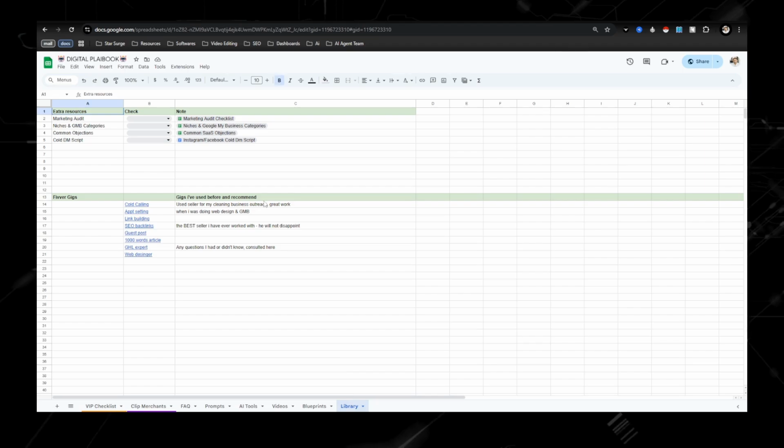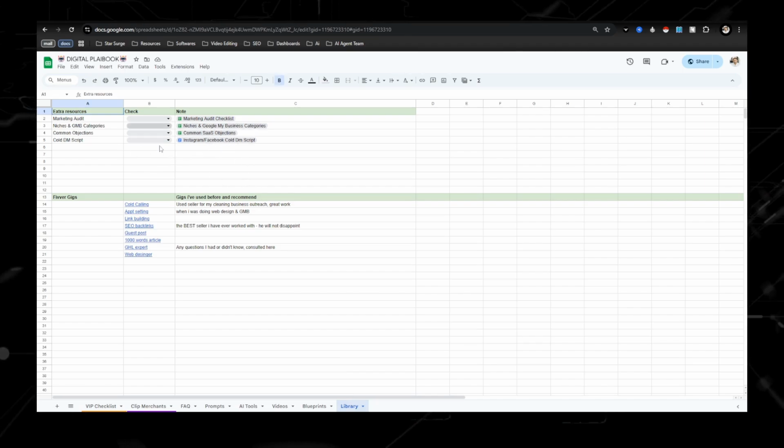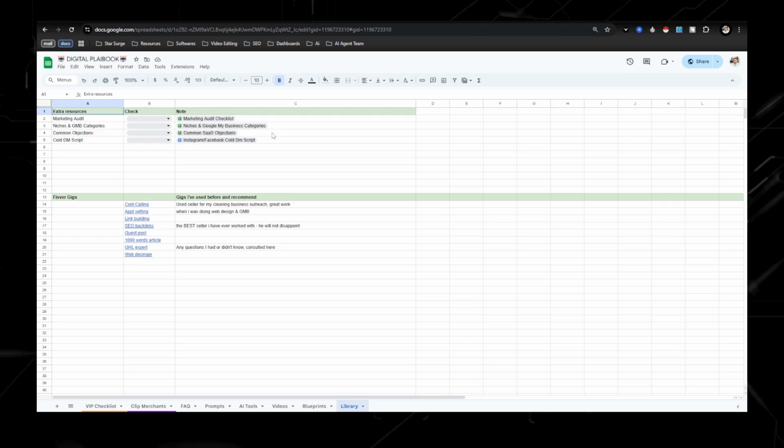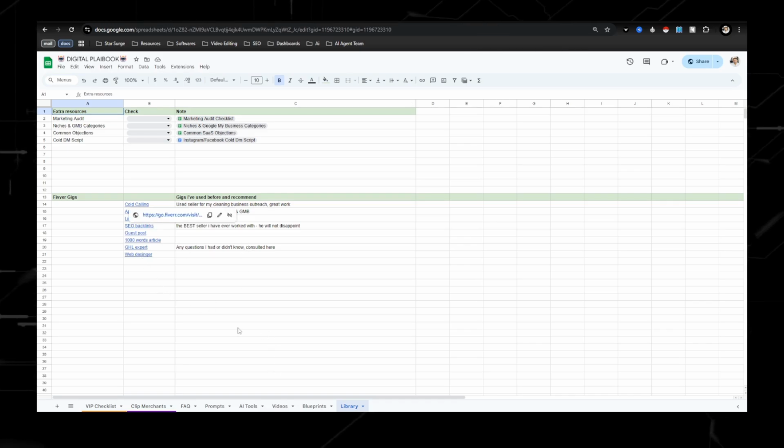And then right here is just a library of extra resources for maybe if you want to start an AI automation business. And then these are different Fiverr gigs I've used for SEO, cold calling, other things like that.